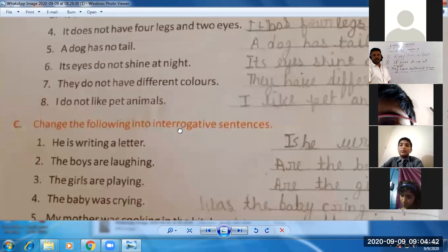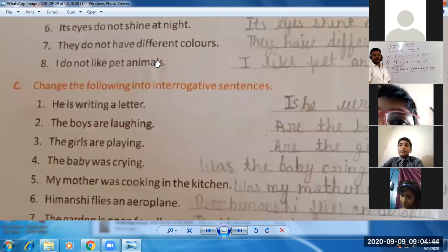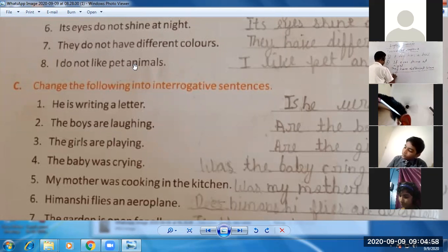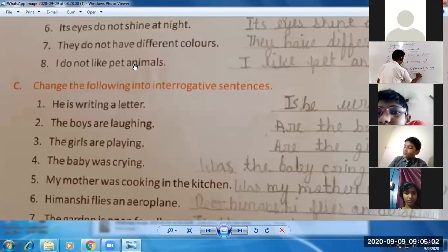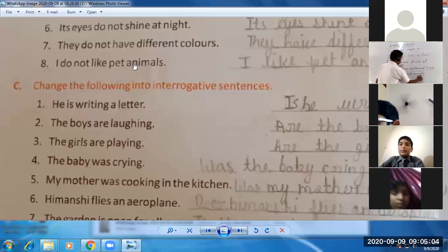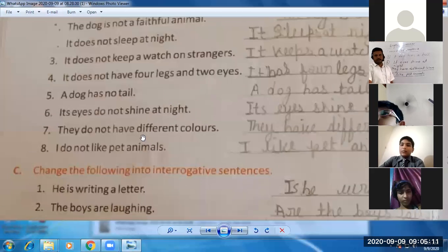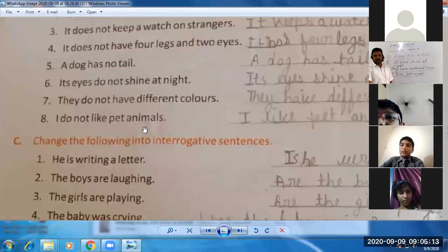Let's talk about the last sentence. I do not like pet animals. So again, you just remove do not. Here also you only remove do not. And the sentence would be like this. I like pet animals. This is how your sentence is formed. So I hope you understood it. If there is any problem, I will take your questions.